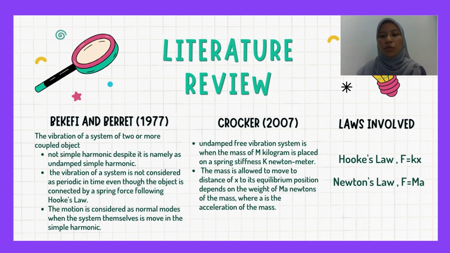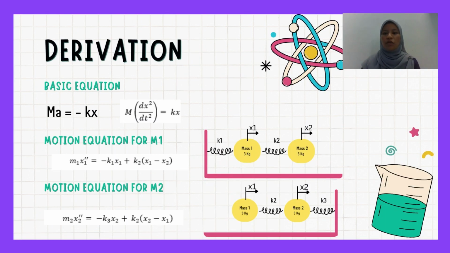Next, Crocker 2007 stated that an undamped free vibration system is when a mass of m kilograms is placed on a spring with stiffness k newtons per meter. The mass is allowed to move a distance of x from its equilibrium position, depending on the weight and the acceleration, ma newtons. This is our derivation from our model.